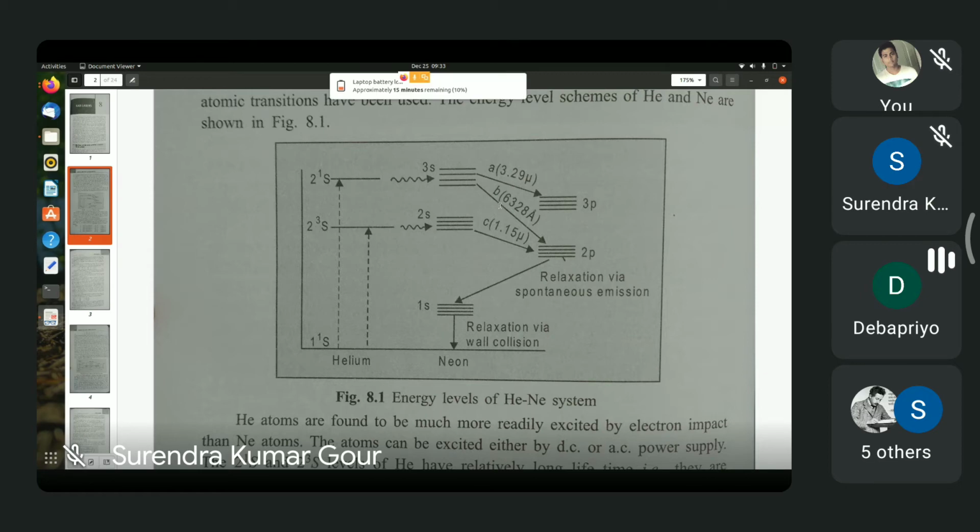So it is very fast. So this is relaxation via spontaneous emission, because spontaneous emission is highly favored. The half-life or the mean life of the 2s level of neon towards decay to 1s level is very short.